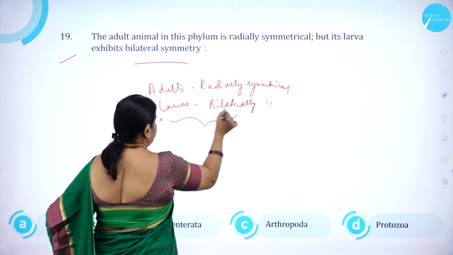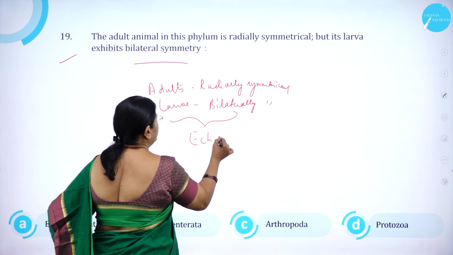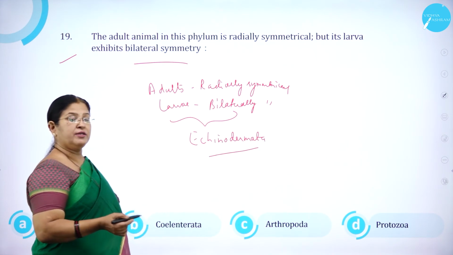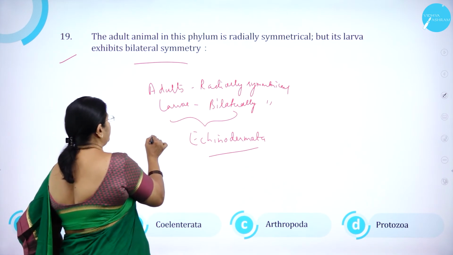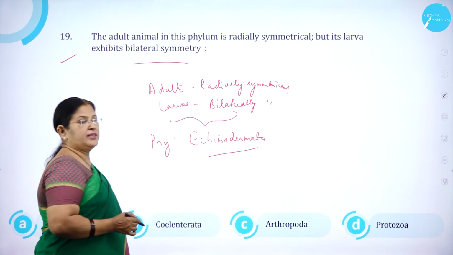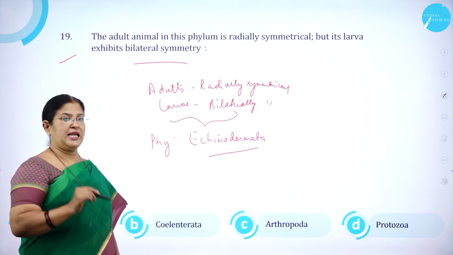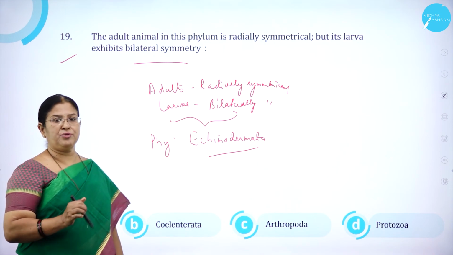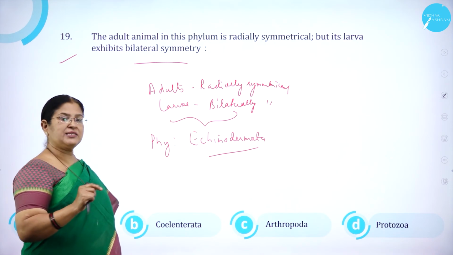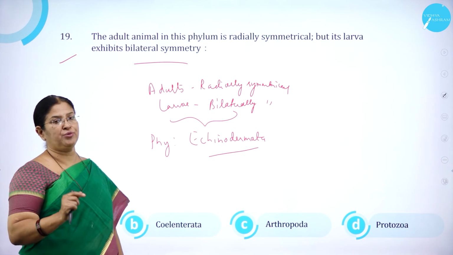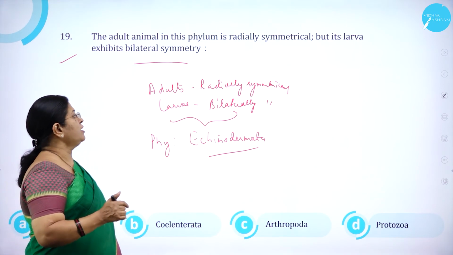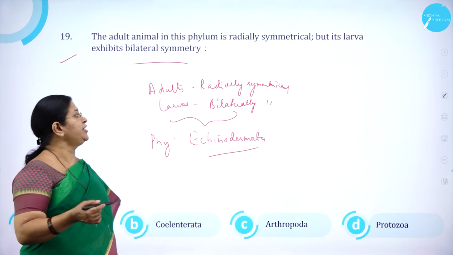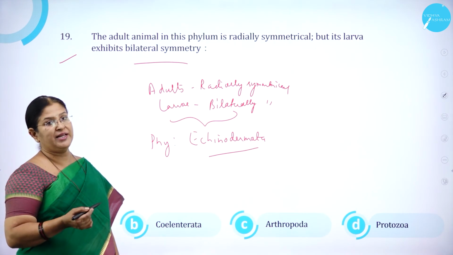You can see this feature in a phylum called Echinodermata. In which phylum do you come across this unique feature where the adults are radially symmetrical and the larvae are bilaterally symmetrical? What do you mean by bilateral symmetry? You can cut the body of an animal into two equal halves in one plane. Radially symmetrical, you can cut the body of an animal into two equal halves in more than one plane. And larva will be bilaterally symmetrical, and when it metamorphoses into adult, it becomes radial symmetry.